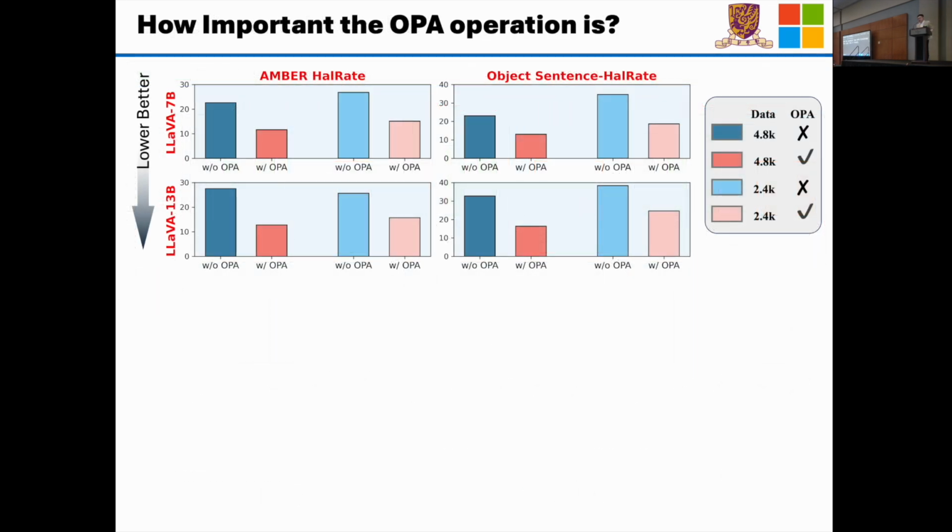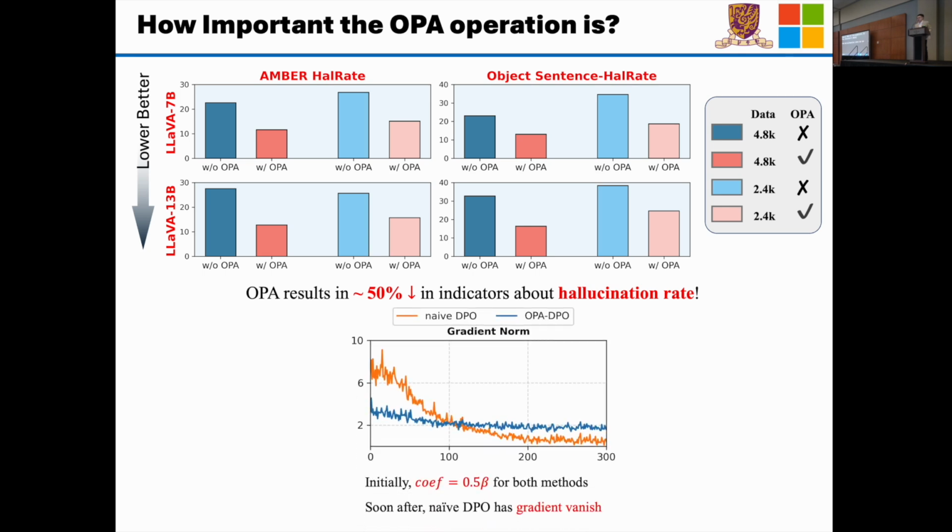An important problem is how important the OPA operation is. To understand this point, we conducted some ablation studies. As you can find, the OPA operation can result in nearly a 50% decrease in the indicators about the hallucination rate. As we deduced before, using the off-policy preferred response to conduct the DPO training will introduce the gradient vanishing phenomenon, and the following figure just verifies this point.